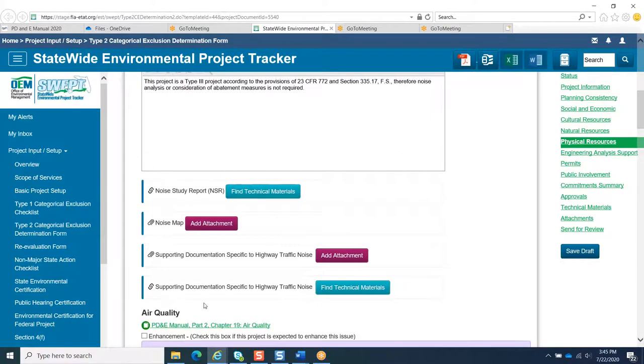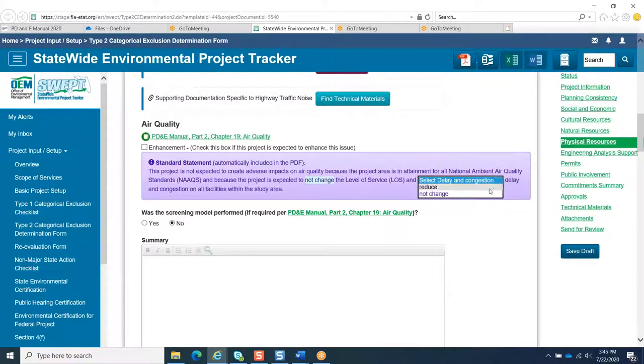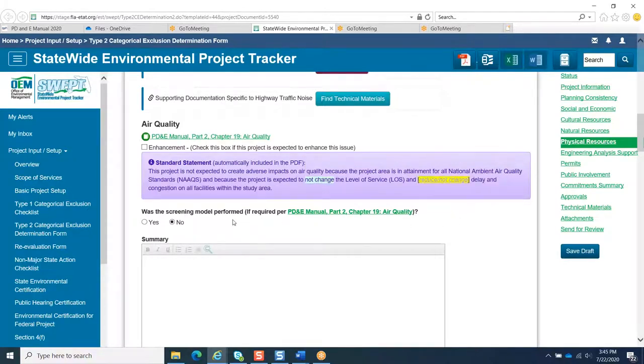For air quality, the required standard statement is provided. The standard statement can be modified to reflect if there is a change in level of service or delay in congestion on the project. There is also an option to indicate whether or not the screening model was performed.